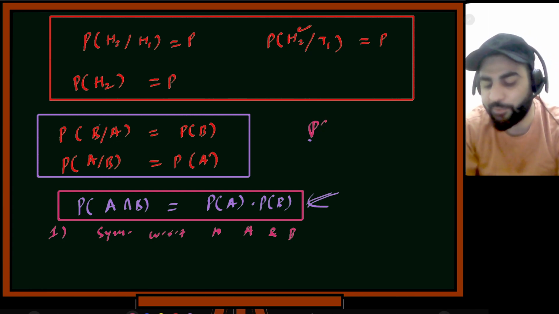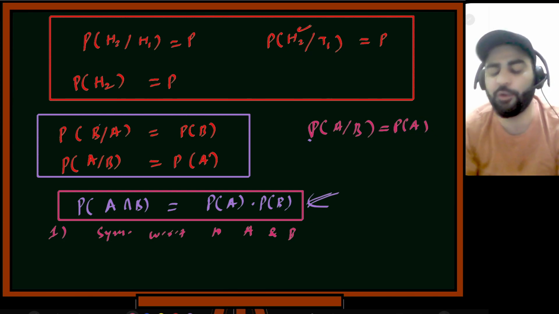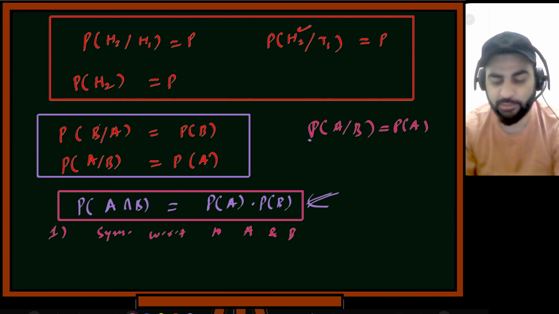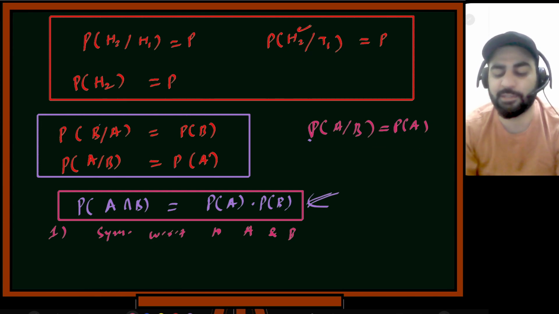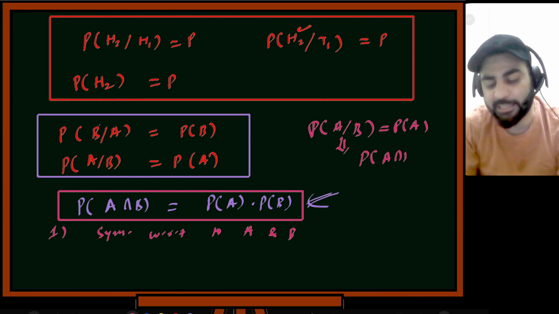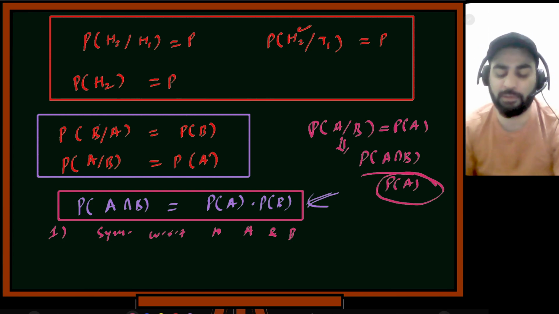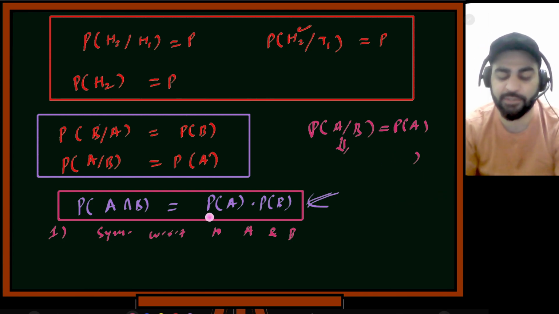Suppose you write P of A given B equal to P of A. Here you assume that P of B is not equal to 0, otherwise there will be some problem. When you write conditional probability, you write probability of A intersection B divided by probability of B, so this should not be equal to 0, otherwise there will be a problem in the definition. Here you can say that the probability can be 0 also.